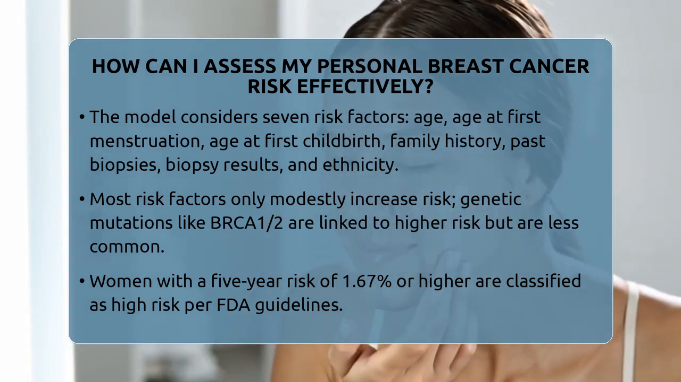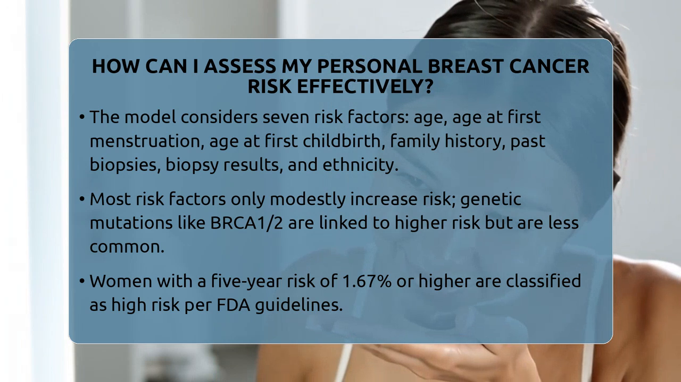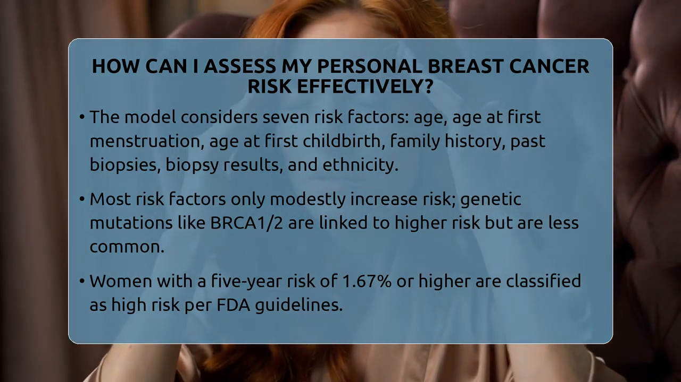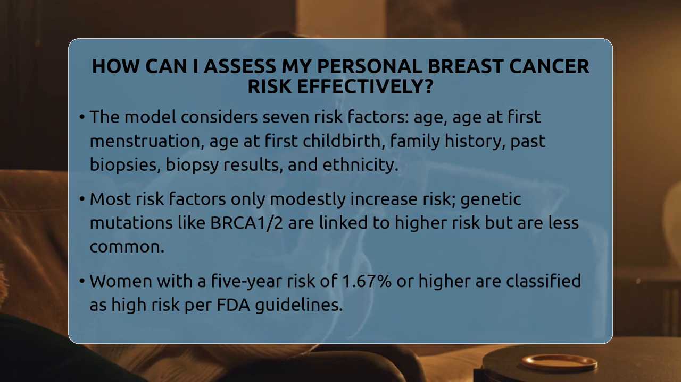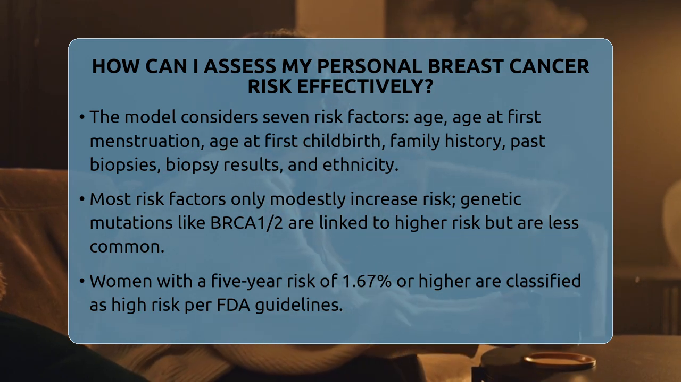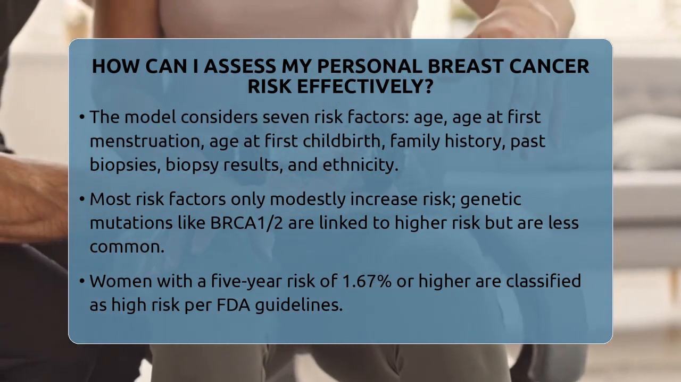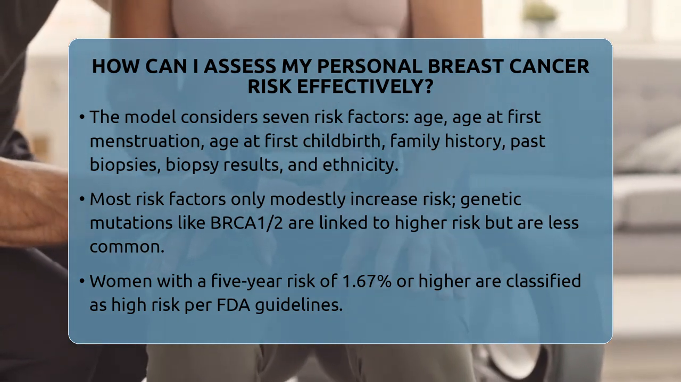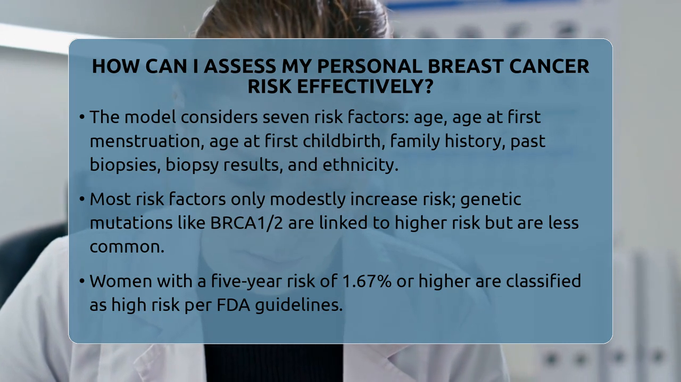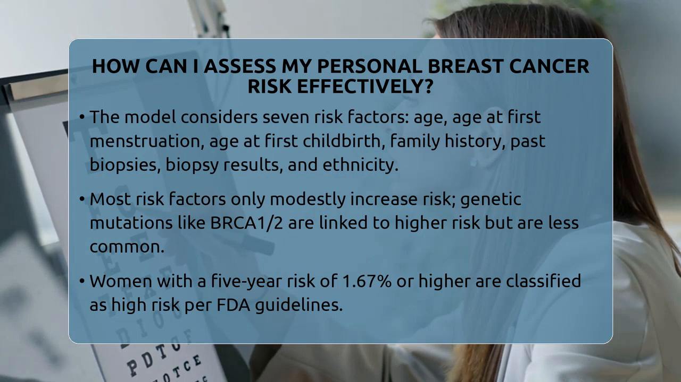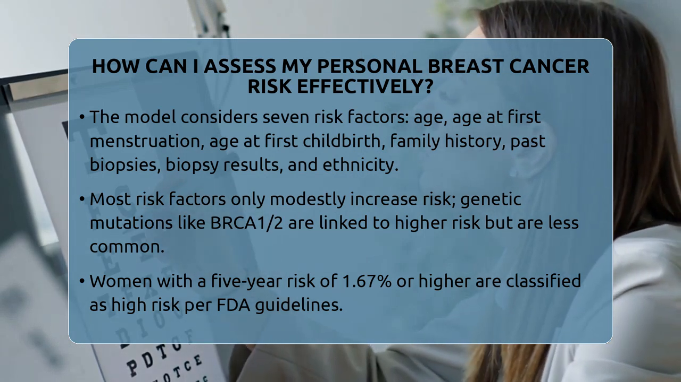Women with a 5-year risk of 1.67% or higher are considered high risk according to Food and Drug Administration guidelines. This threshold can help determine if you might benefit from additional screening or preventive measures. But keep in mind that these tools are estimates, not crystal balls. They cannot tell you exactly who will develop breast cancer. Some women with higher risk scores may never develop the disease, while others with lower scores might.